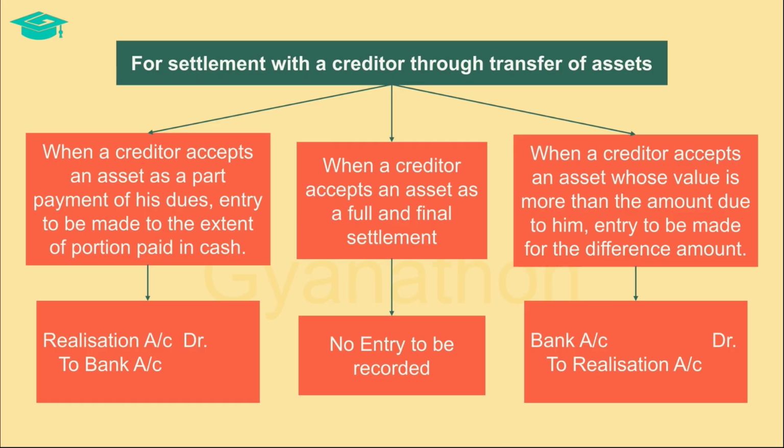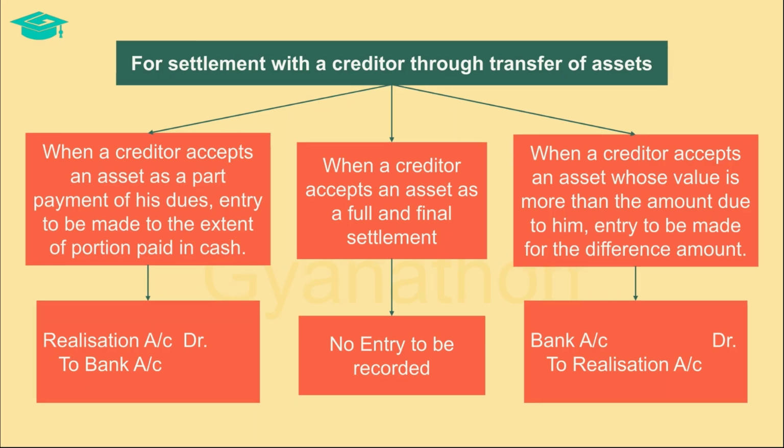Sometimes creditors may accept an asset as a settlement rather than accepting cash. In such a scenario, either the creditor accepts an asset as a part payment of his dues and the rest is to be paid in cash, or the creditor may accept an asset as a full and final settlement for his dues, or a creditor may accept an asset whose value is more than the amount due to him and he will pay the difference amount to the firm. Let us discuss what happens in each of these scenarios.